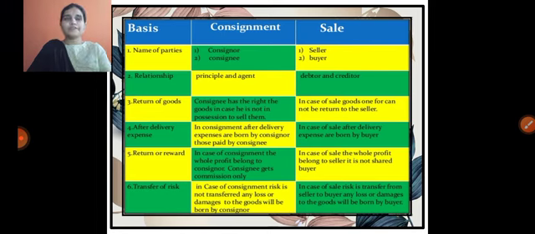The fourth difference is after delivery expenses. In the consignment process, after delivery expenses are borne by the consignor. Let's say the consignor is sending the goods. At that time, the consignee incurs a few expenses in the form of recurring and non-recurring expenses. Those expenses are paid by the consignor only.